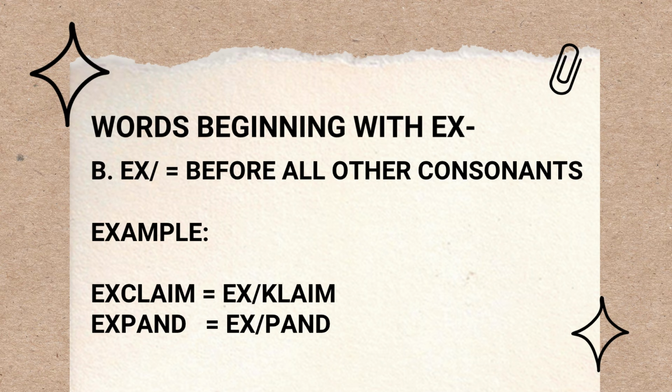So if it is followed by a vowel, then we use the initial KP. But if it is followed by a consonant, then we will use the word EX. So example, we have exclaim and expand. So exclaim, we have EX, and then another stroke is claim. So separate. You write first the X and then the claim. Then expand, EX, and then pand.